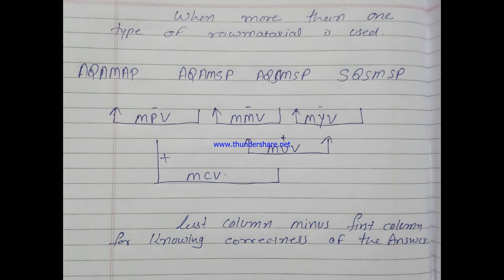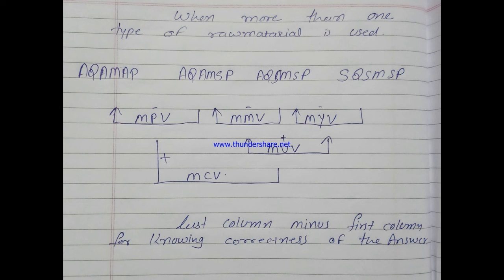When a company uses more than one type of raw material at a time, material mix is also a variance. After deducting material mix variance, the result is material yield variance.